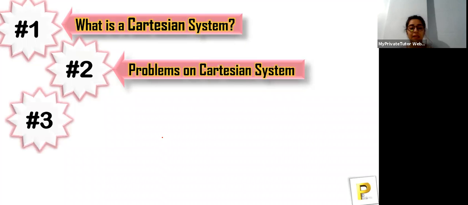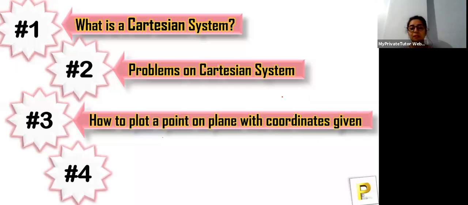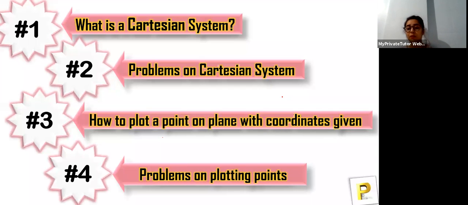Then the next part we have is hashtag three, that is how to plot a point on a plane with coordinates given. You'll understand this once I explain what is Cartesian system and what is coordinate geometry. So don't worry about this. I'm just giving you a brief idea about what all things we'll be studying, and then we'll be solving some questions and problems on plotting points. This is going to be quite interesting.